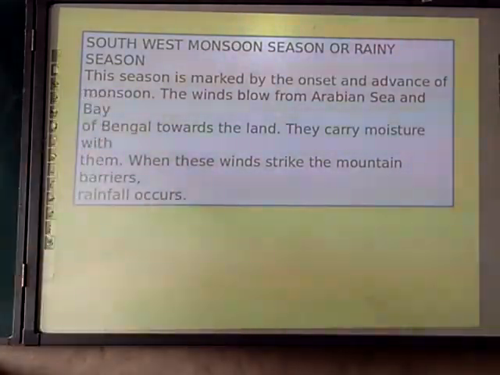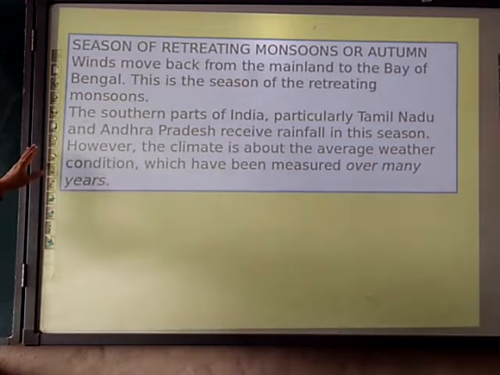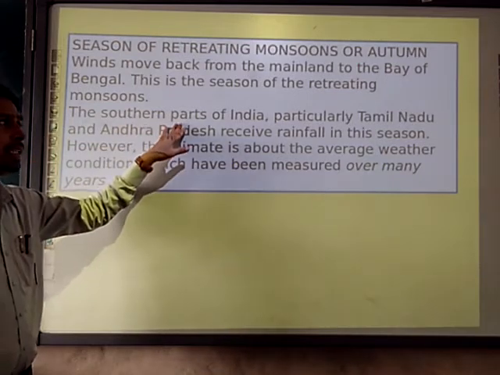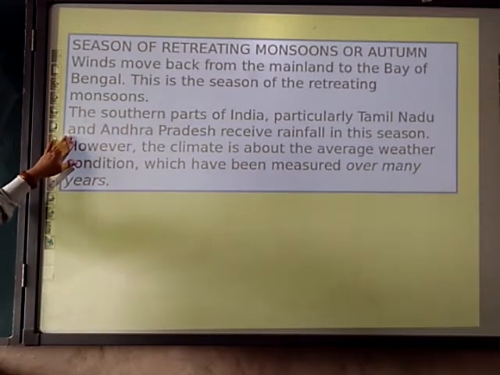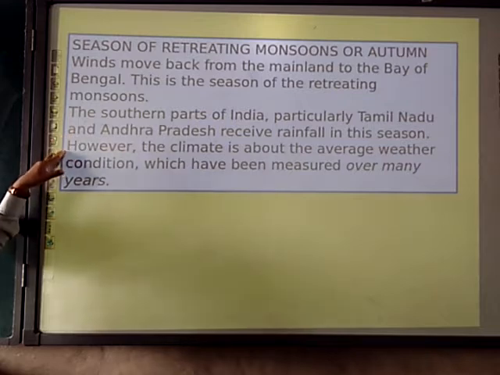Next, the season of retreating monsoon or autumn. The winds move back from the mainland to the Bay of Bengal. This is the season of retreating monsoon. The southern part of India, particularly Tamil Nadu and Andhra Pradesh, receives rainfall in this season.